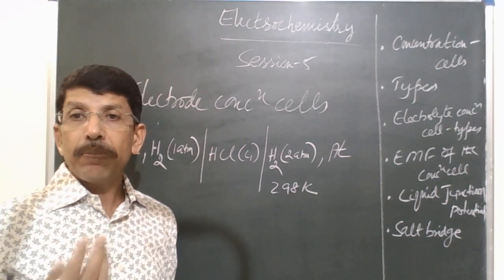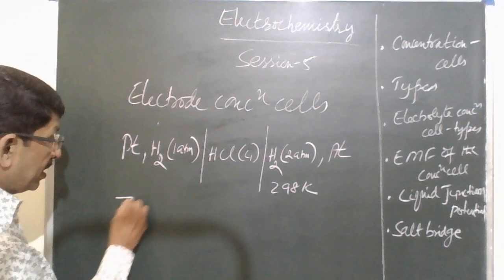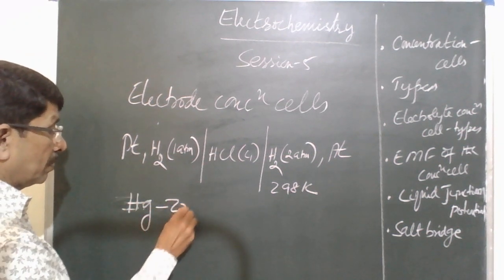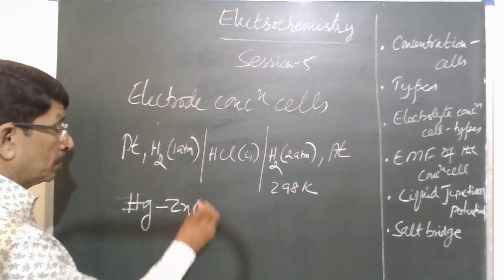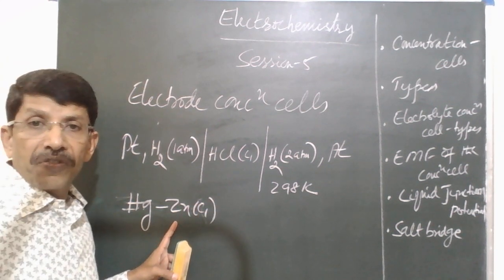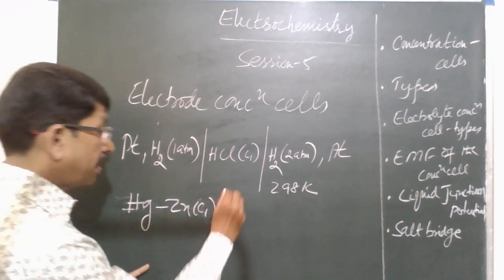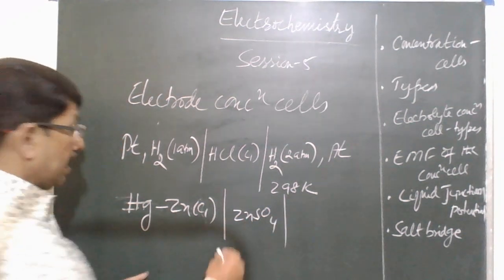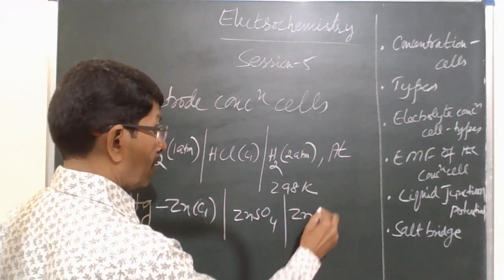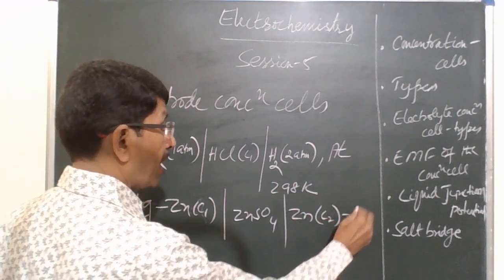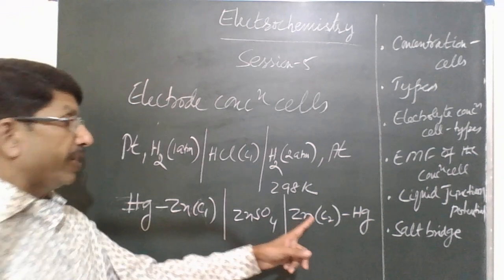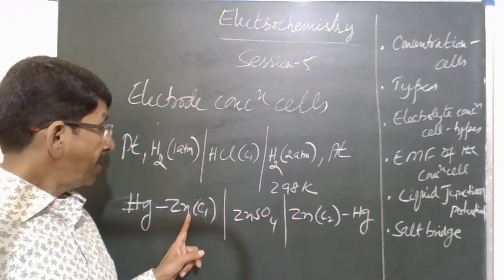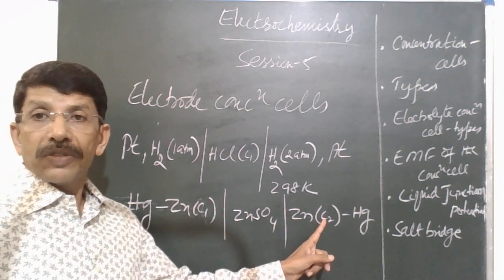An amalgam is a mixture of metal and mercury. So if you take zinc amalgam electrodes, some amount of zinc is mixed with mercury, and this is dipped into zinc sulfate solution, and the other electrode is also a zinc amalgam electrode, but here the concentration of zinc is C2. Here the concentration of zinc is C1, here the concentration of zinc is C2.